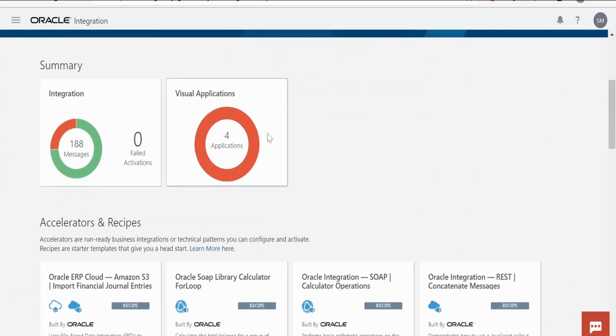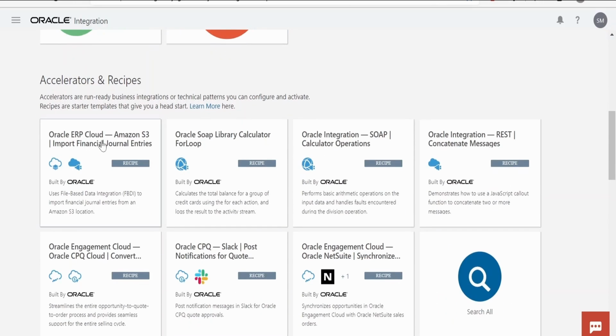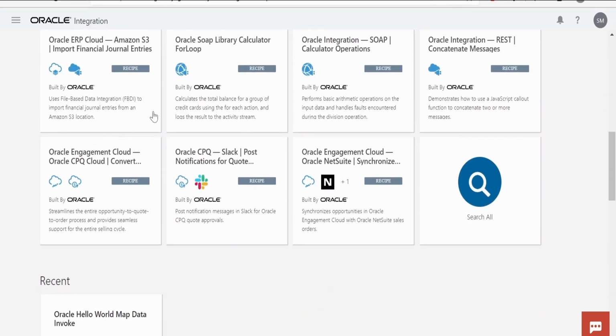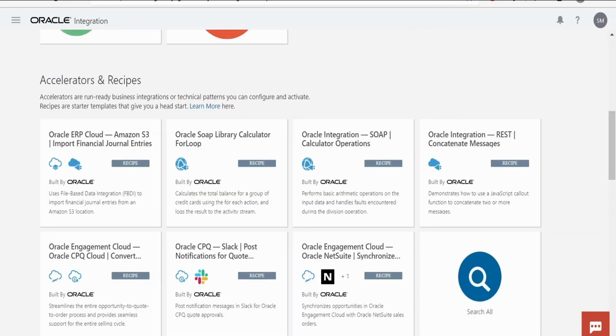If you scroll down, there is a summary. It shows the total number of integration messages, how many failed, and how many visual applications you have built. And if you scroll down towards accelerators and recipes, there is a list of accelerators and recipes available. If you're looking for those, we can directly click on this and click on install. If you're looking for others, we can click on search all and search for a particular recipe or accelerator, and you can have it in a span of a few seconds.